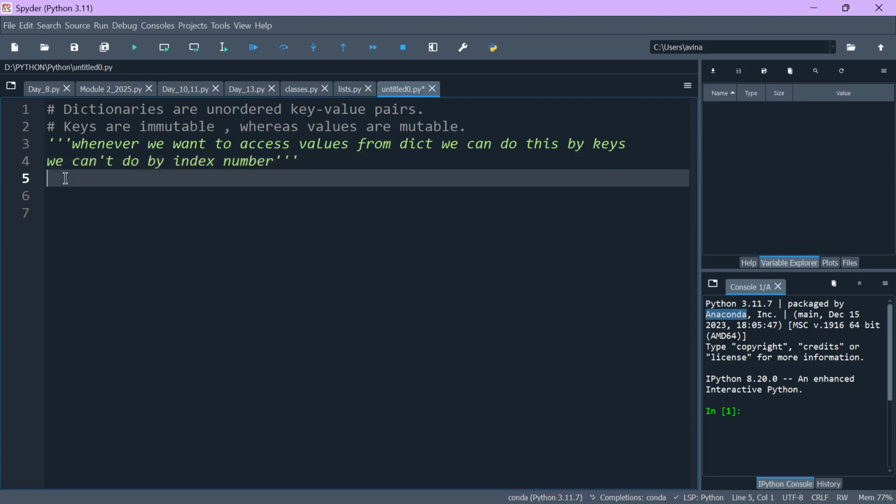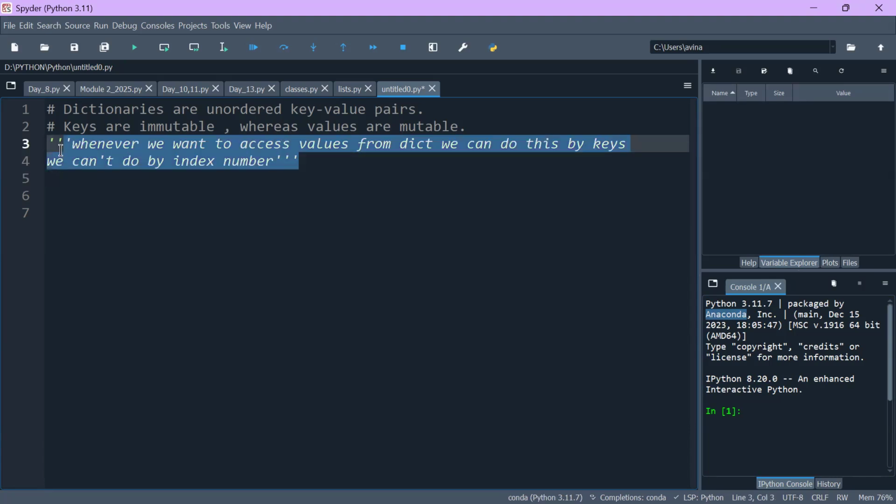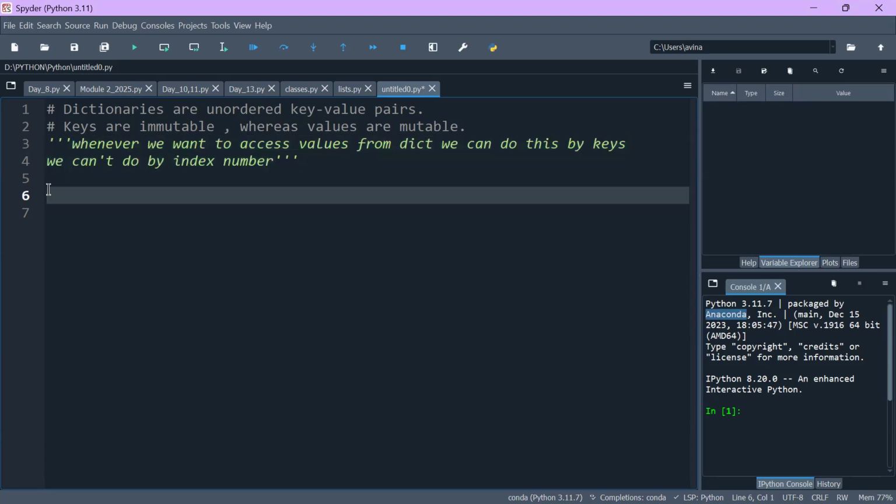So similarly, if you want to see the definition of a certain word in your day-to-day life dictionary, you use searching by keys. So in Python as well, whenever you search for values in dictionaries, you have to do it with the keys.